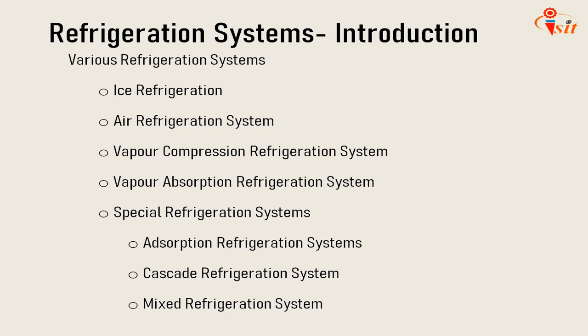The various refrigeration systems listed here are ice refrigeration, which we have already discussed previously, air refrigeration system, vapor compression refrigeration system, vapor absorption refrigeration system, and some special refrigeration systems are also available, that is adsorption refrigeration system, cascade refrigeration system, and mixed refrigeration system.